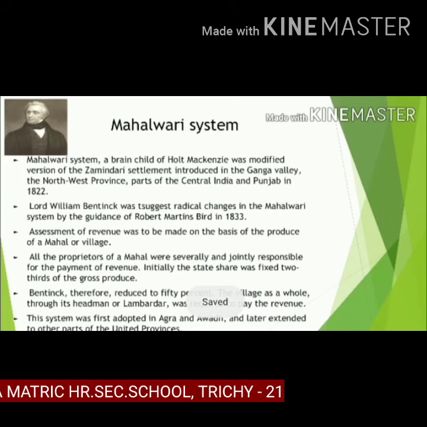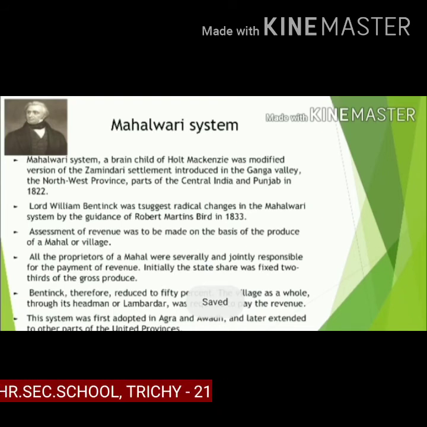Assessment of revenue was to be made on the basis of the produce of a Mahal or village. All the proprietors of the Mahal were severally and jointly responsible for the payment of revenue. Initially, the state's share was fixed at 2/3 of the gross produce.